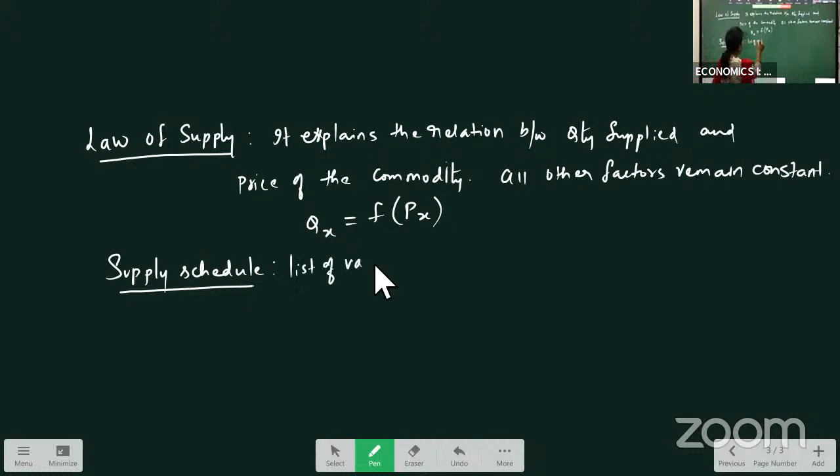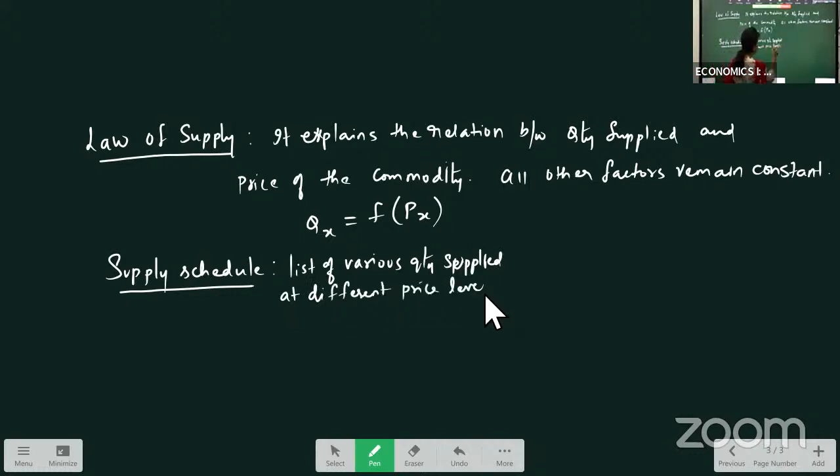List of various quantities supplied at different price levels. That is called a supply schedule. Okay, list means as the price is changing, supply is also changing. So that list is called a supply schedule.